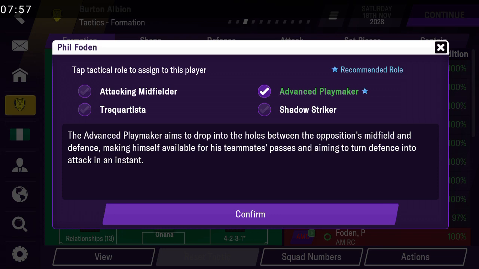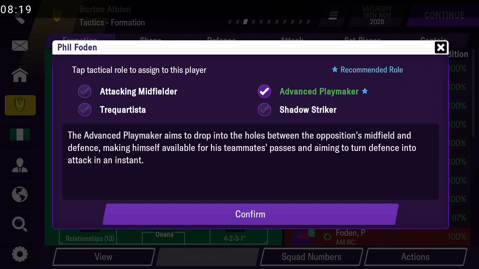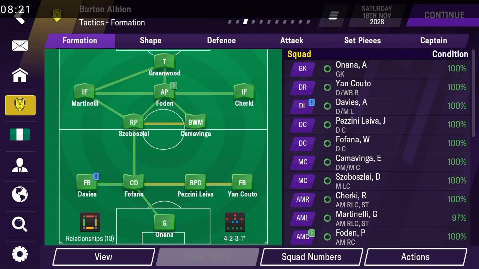Then the shadow striker. The shadow striker aggressively pushes forward into goal scoring positions as the ball moves into the final third and looks to close down opposition defenders when out of possession. Someone like Rooney when he was at Man United was a shadow striker. Even when he was at Everton, he was a shadow striker. So that's an example.